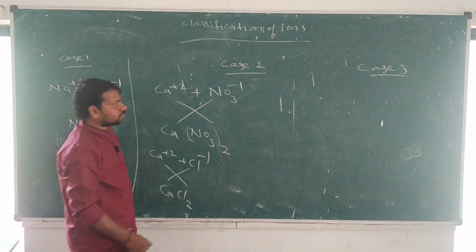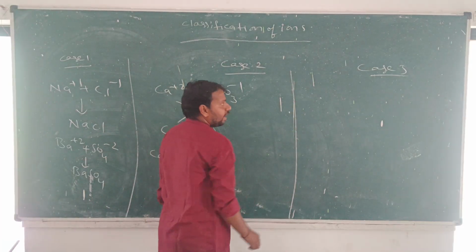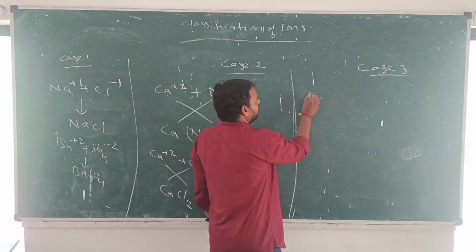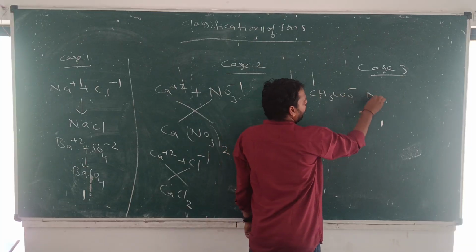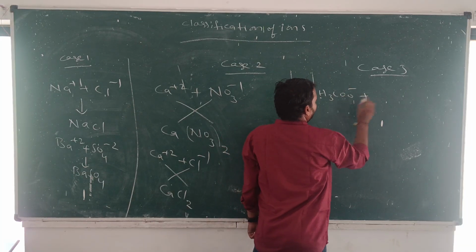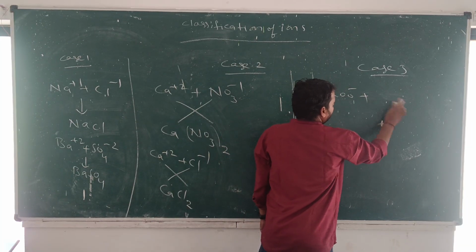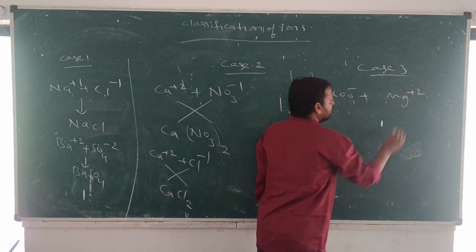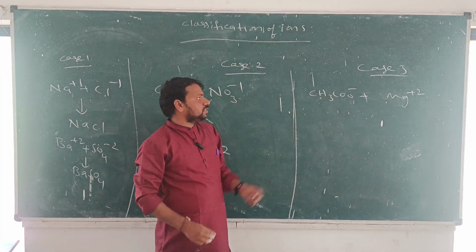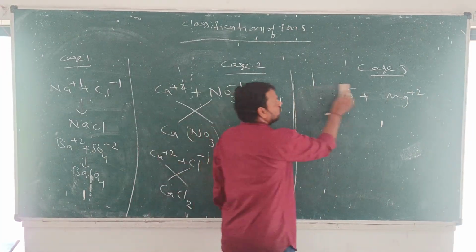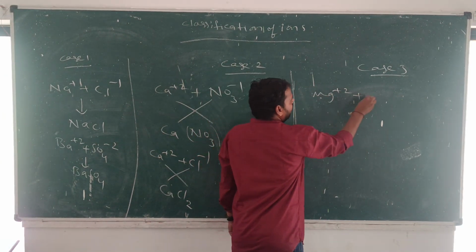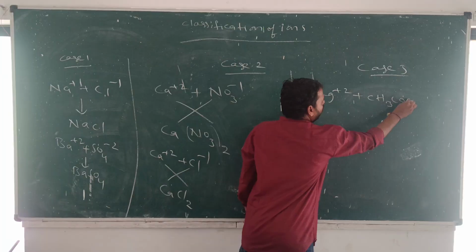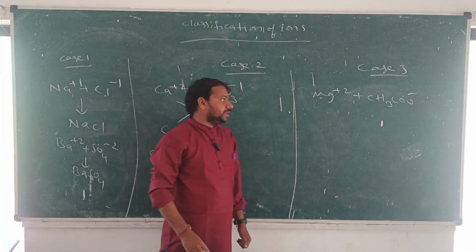In case 3, suppose I am writing CH3COO minus with Mg plus 2. First we should write Mg plus 2 and CH3COO minus 1.